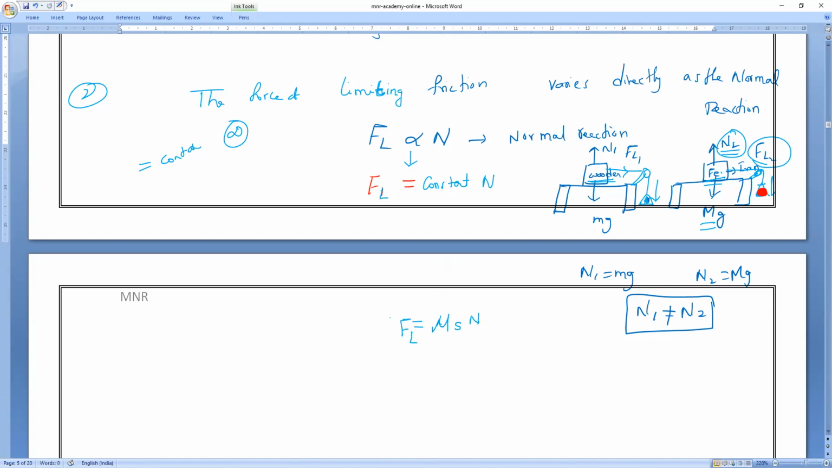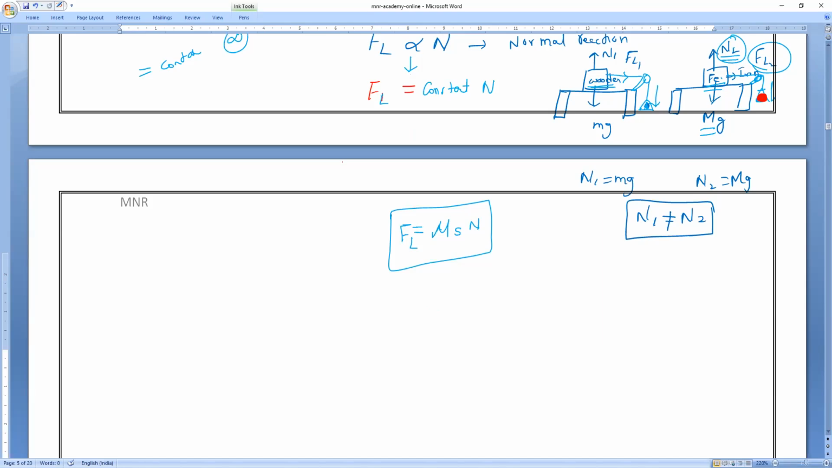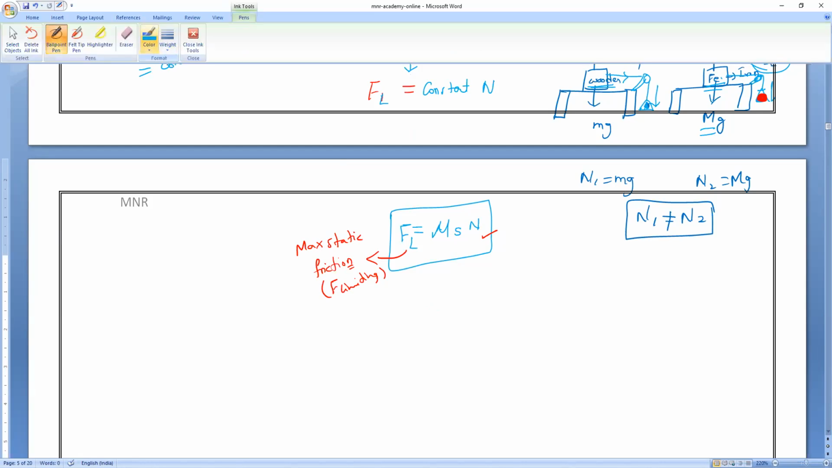This is the formula for calculating F limiting. All of you note it: F limiting is equal to mu s into N. N means normal reaction. FL means maximum static friction, that is only called F limiting. The body is ready to move, tends to move, but it is not said to be in motion.